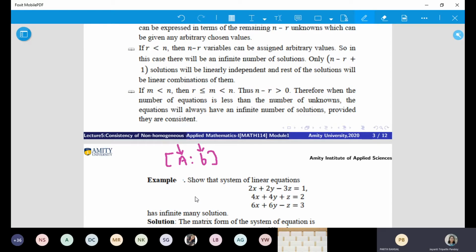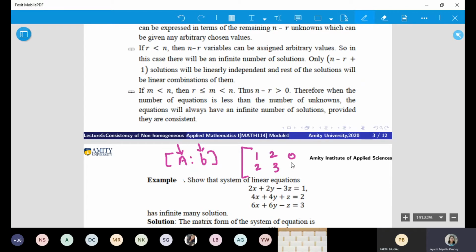Ma'am, but if there were values there, both values would be compared. Yes, if there were values, it wouldn't be homogeneous, right? Yes, ma'am, then we have to change that B matrix as well. I'm repeating, listen carefully. If B has non-zero values, then it comes to the non-homogeneous part. If B has zero values, it comes to the homogeneous part.